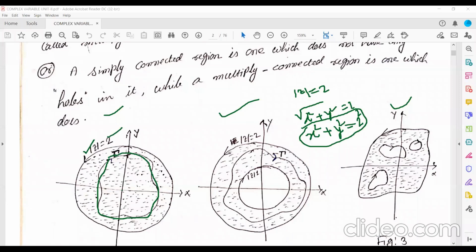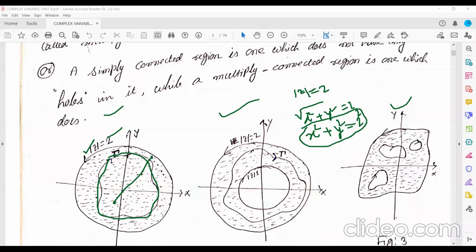If suppose there is a point here and a point here, and you join these 2 points, all the points lying on the line are definitely in the whole region.